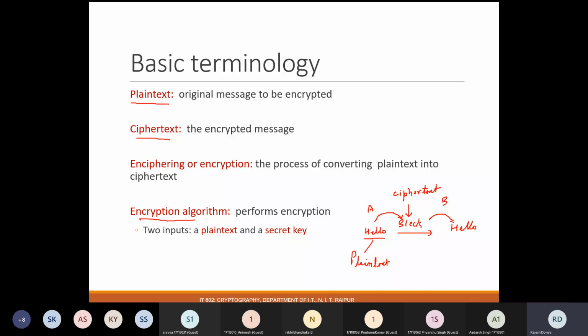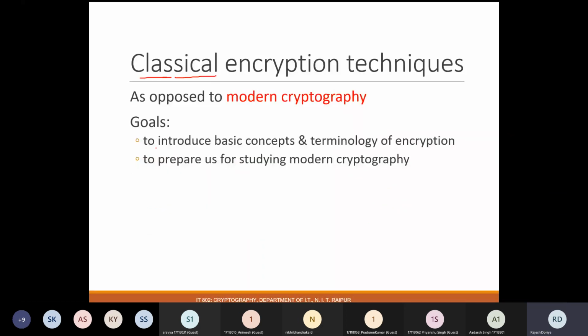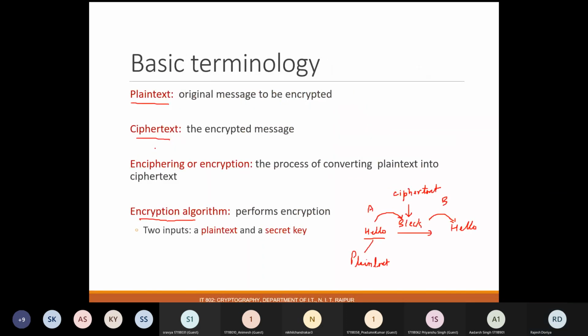So this particular process will be termed decryption, and in terms of algorithm, it is a decryption algorithm. So this is all about plain text, ciphertext, encryption, decryption, encryption algorithm, and decryption algorithm. I hope things are clear.